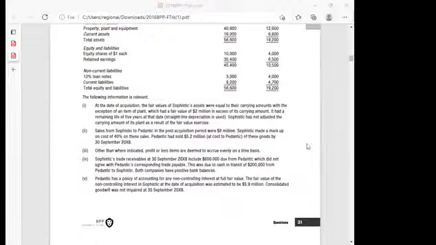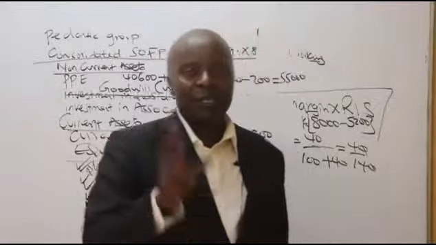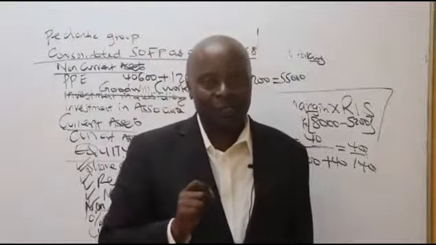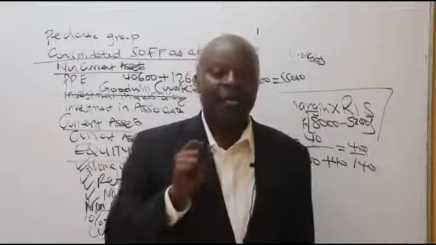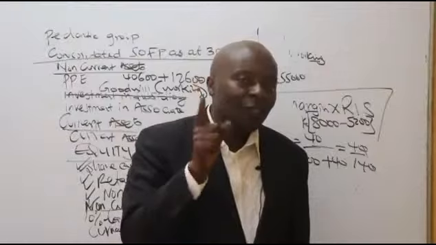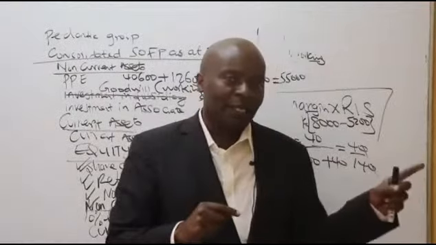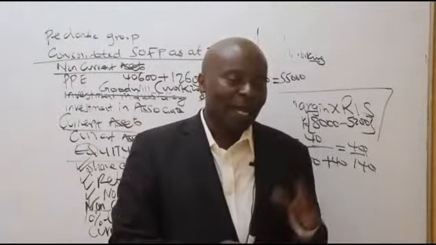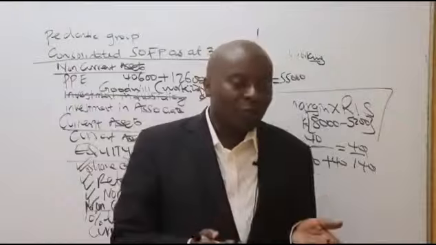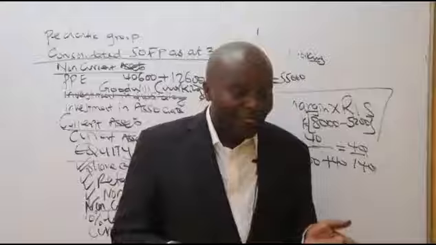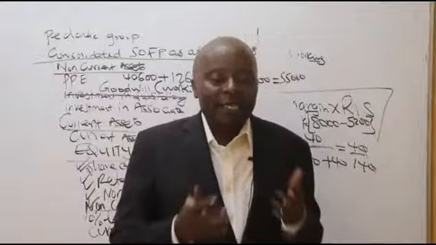Now, let me ask you a question. If, for example, my dear wife was to come to me in the morning and tells me, Mwalimu, because I taught her, you know what? I want 50,000 Kenya shillings. I give it to her as a husband. Will I carry that 50,000 as a receivable that I expect to receive from my wife? Will I carry it in my books? In short, will I ever be paid that money? No, forget it.